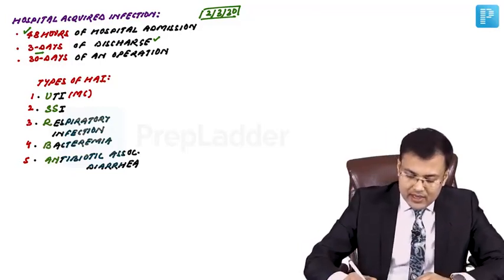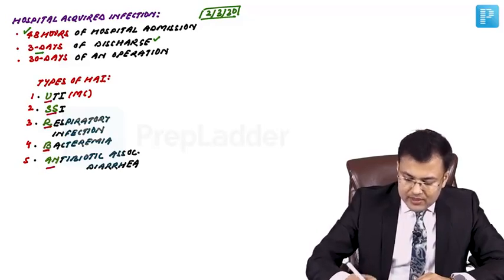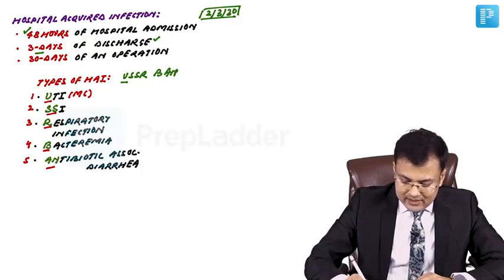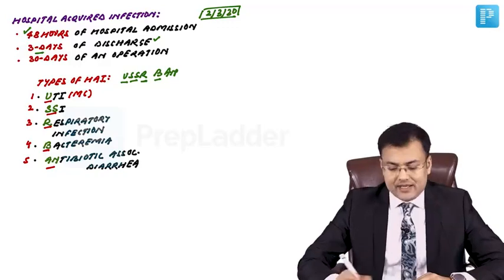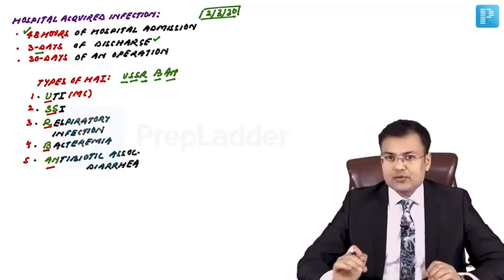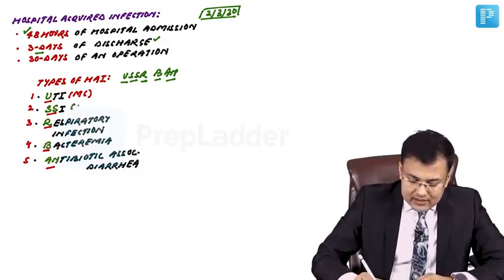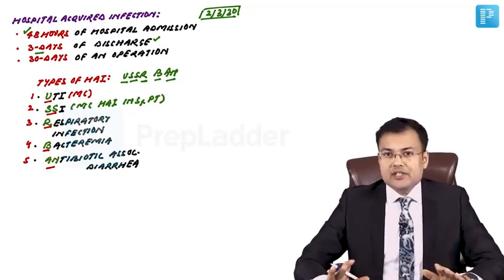Okay, how to remember? The mnemonic is USSR ban. U for UTI, S surgical site infection, R respiratory tract infection, B bacteremia, and AN, that is antibiotic associated diarrhea. We discussed overall most common is UTI, and surgical site infection is the most common hospital acquired infection in surgical patients. Simple.